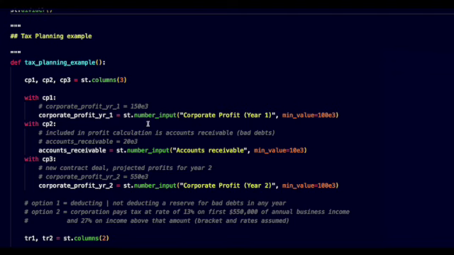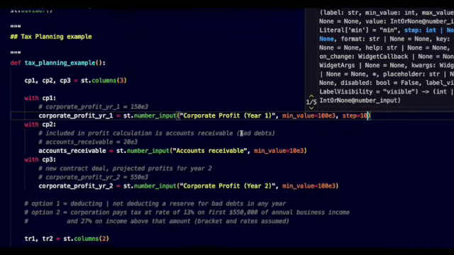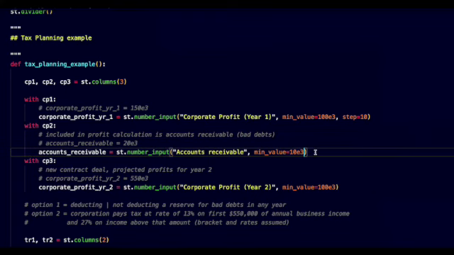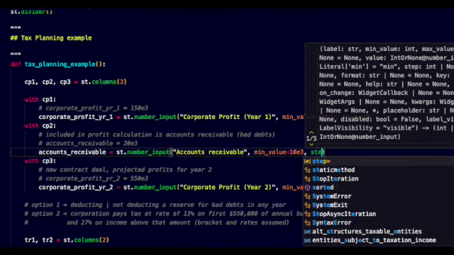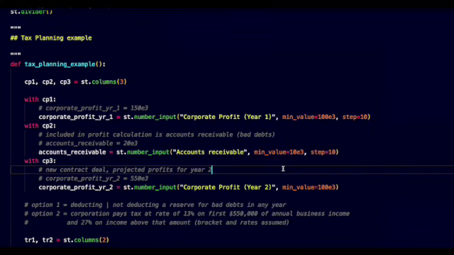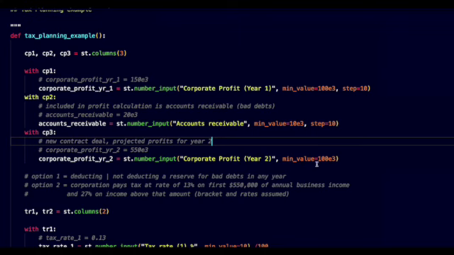The first number input is the corporate profits for year 1. We need to set a minimum value. Next is the accounts receivable number input. We set the min value to 10,000. We add the step argument, which will increase or decrease the number by that value. We add another corporate profit number input for year 2, with a min value of 100,000 and a step value of 100.